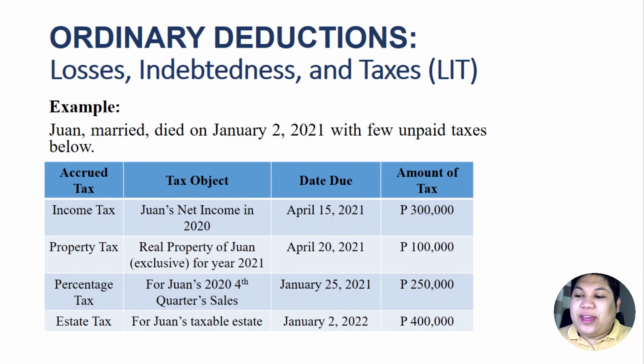We also have here estate tax for Juan's taxable estate, and the due date will be 1 year after his death. So he died on January 2, 2021, then a year after would be the deadline. And again, we cannot deduct estate tax. So from these items, only the income tax, the first item, the 300,000, can be deducted from the gross estate of Juan. Okay? So that's it.